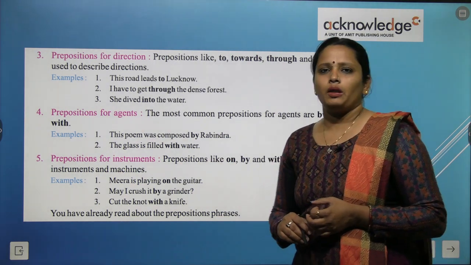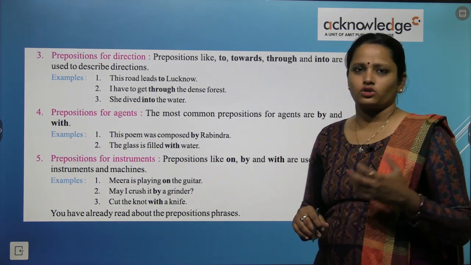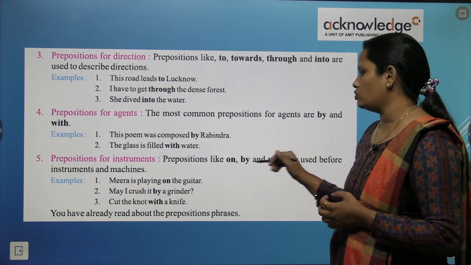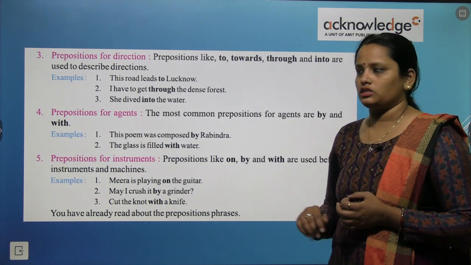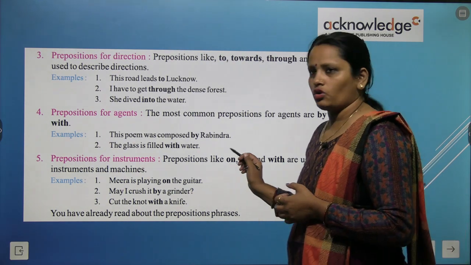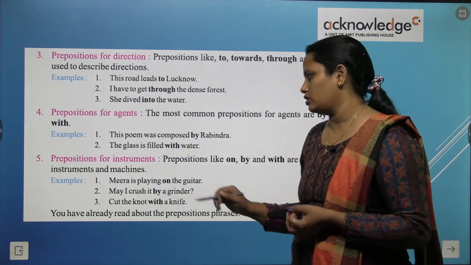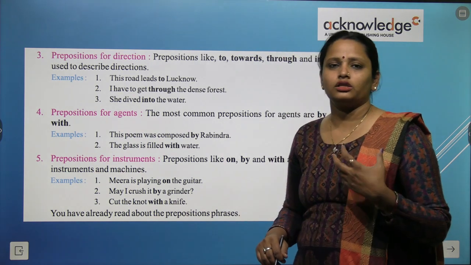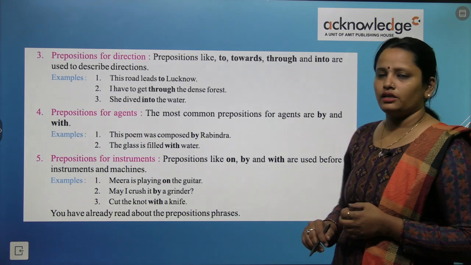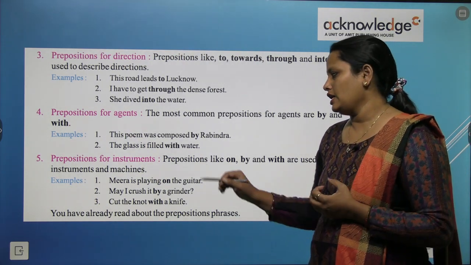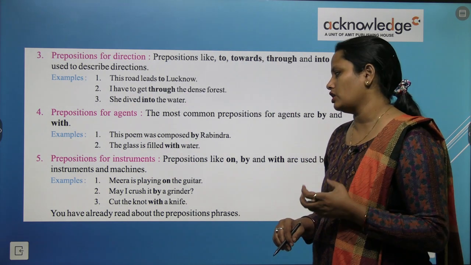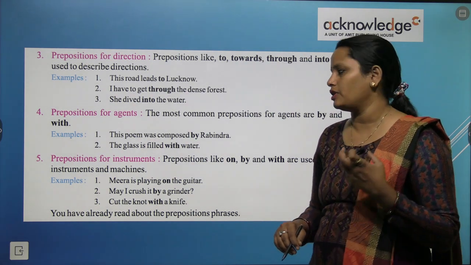Next comes prepositions of instruments. So क्या होते हैं preposition of instruments? Prepositions like on, by and with are used before instruments and machines. So ये जो preposition है किसी instrument या फिर किसी machine के पहले use किया जाता है और कौन कौन से हैं वो on, by, with. Meera is playing on the guitar. Guitar एक musical instrument है. May I crush it by the grinder? Grinder एक machine है. Cut the knot with a knife. So here again we are talking about a knife, and a knife is a tool.